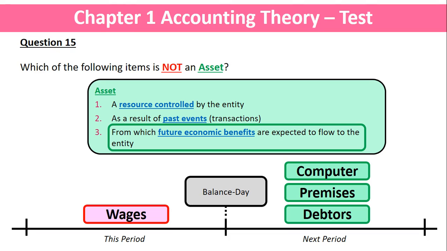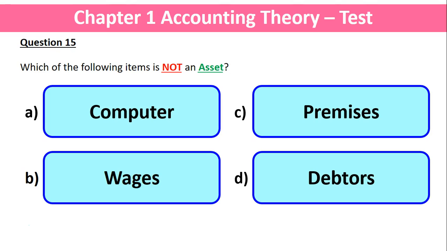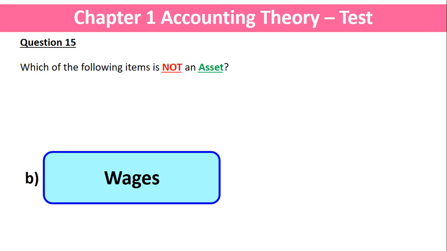The main thing to remember from this question is not the answer. It's quite an easy question, but the point about economic benefits. If they're in the future, something is an asset. If the economic benefits have been used up, that makes it an expense. Based on that, we've got our four options. Which one is not an asset? We're going to go with option B, wages.